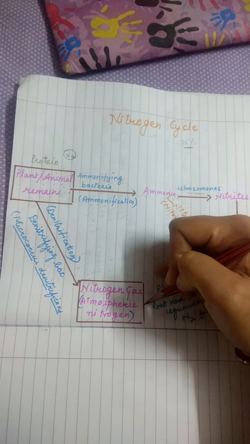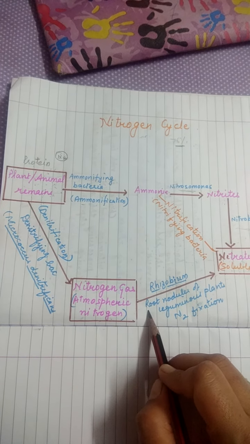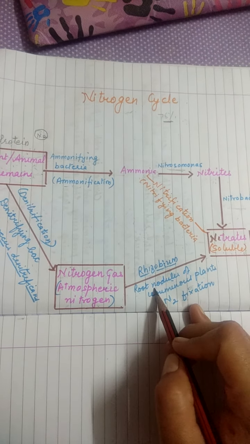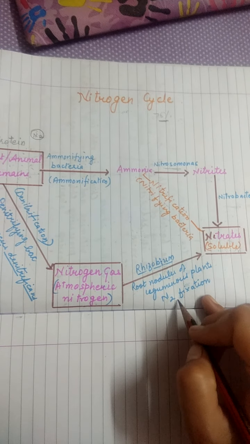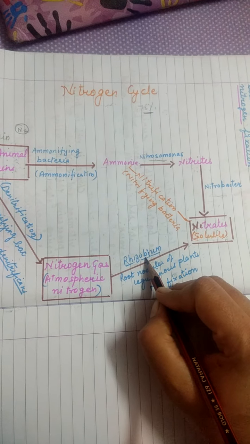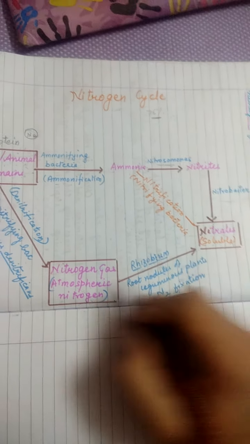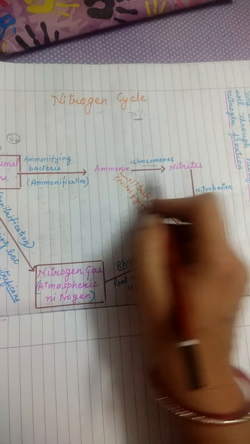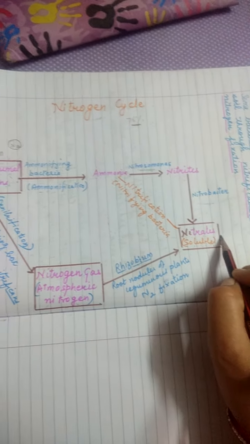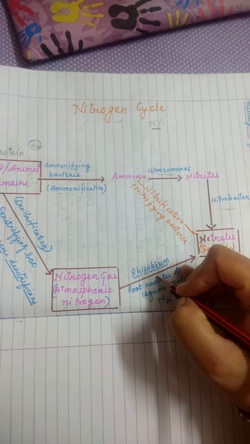Okay, this atmospheric nitrogen or nitrogen gas which is present in the soil or in the air is converted into nitrates, which is called nitrogen fixation, by Rhizobium bacteria. Where is this Rhizobium bacteria present? In the root nodules of leguminous plants. So this is nitrogen fixation, this is nitrification, and these two processes are responsible for increasing the fertility of soil, and in both processes bacteria play their role.